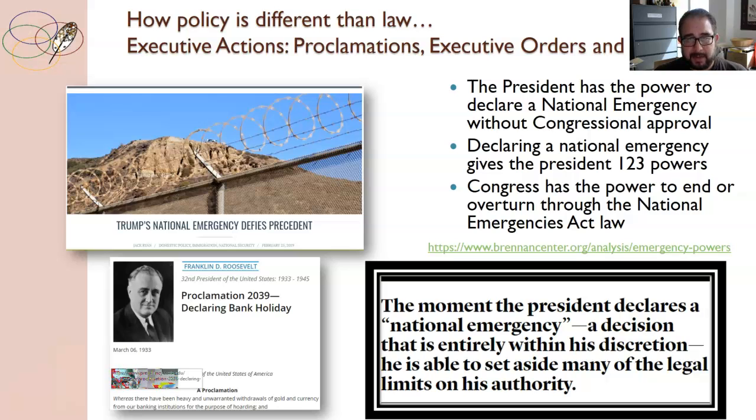An example of a presidential action is when the president declares a national emergency, and the president has the power to do that without congressional approval. And by doing so, it gives the president 123 powers. And Congress actually now has the power to end or overturn a national emergency.